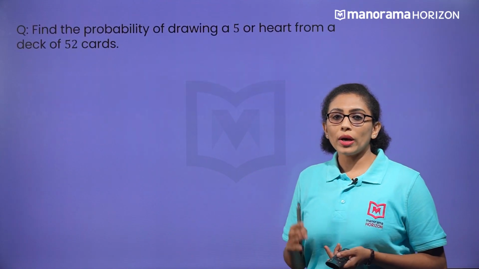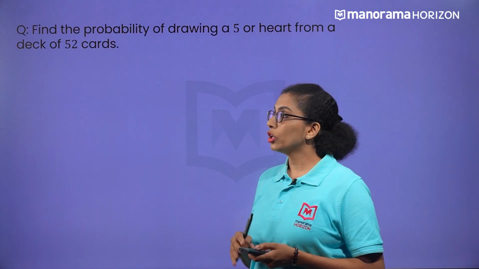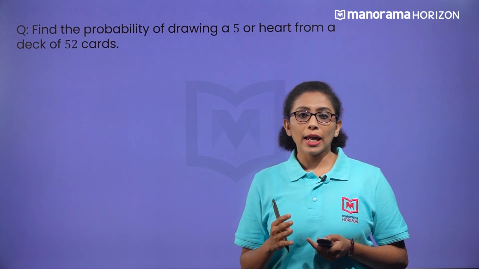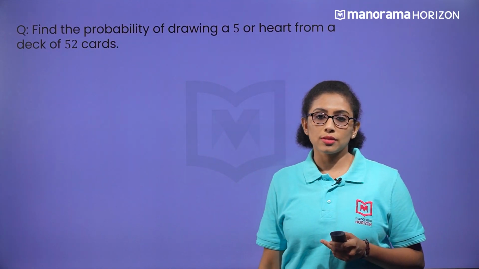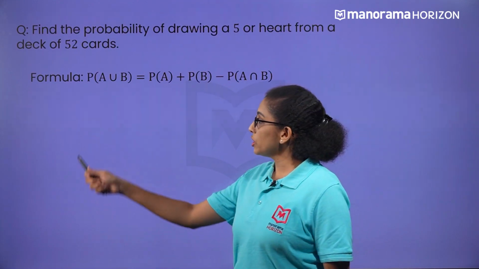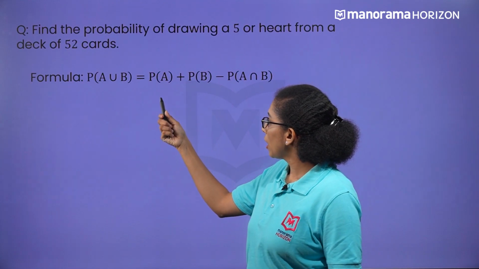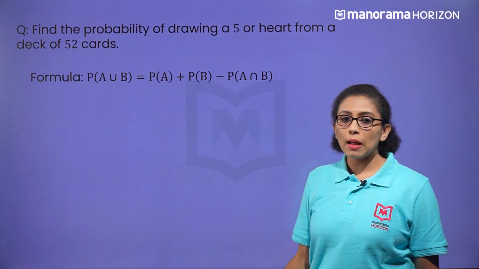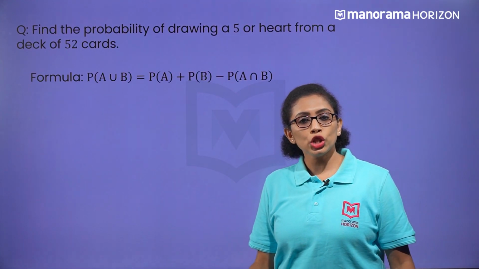Now, let's see one example to understand. This is to find the probability of drawing a 5 or a heart from a deck of 52 cards. So, we know the formula for event A or B is nothing but the probability of event A plus the probability of event B minus the probability of A and B, both events happening together.